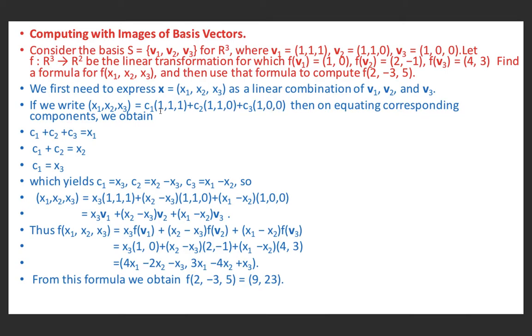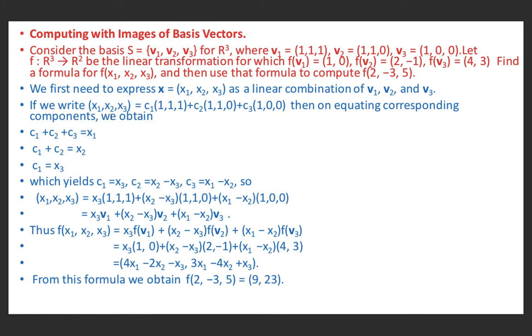So on addition we get c1 + c2 + c3 for the first term, c1 + c2 + 0 for the second term, and c1 + 0 + 0 for the third term. If we equate the resulting terms on both sides, in the first vector on the left-hand side we have x1, and on the right-hand side we have c1 + c2 + c3. So c1 + c2 + c3 is equal to x1.